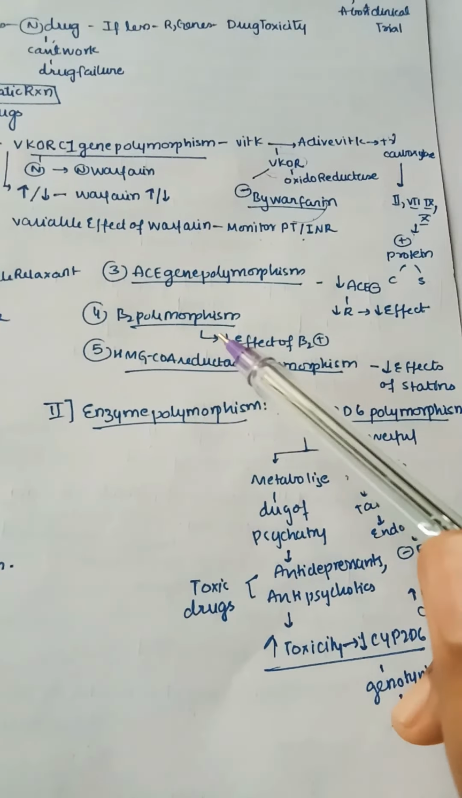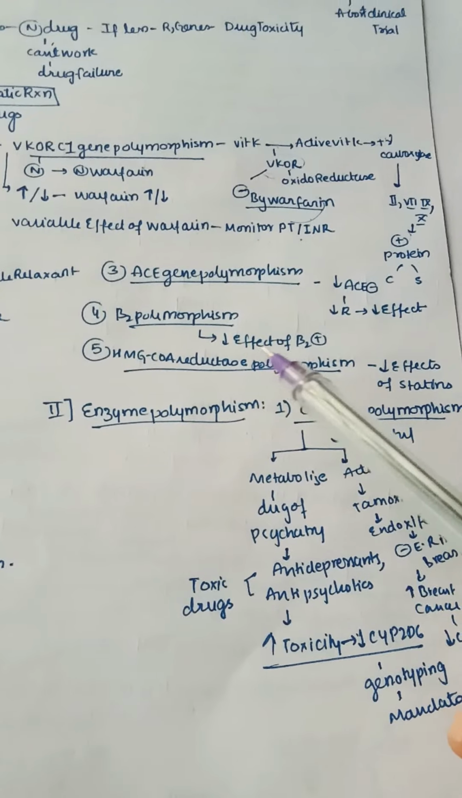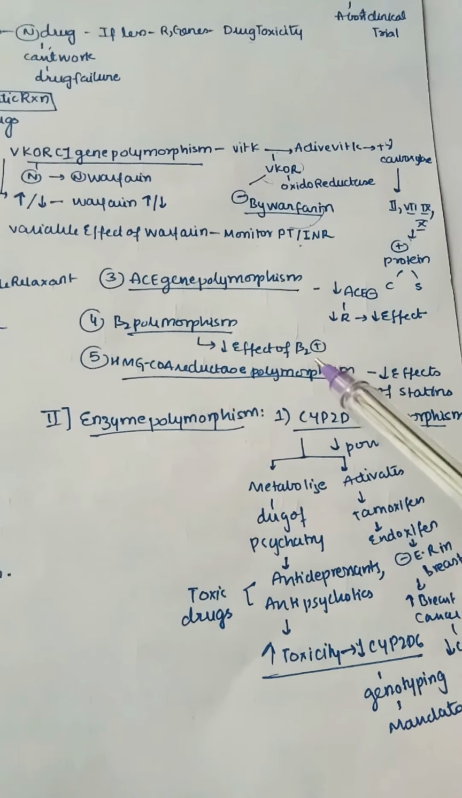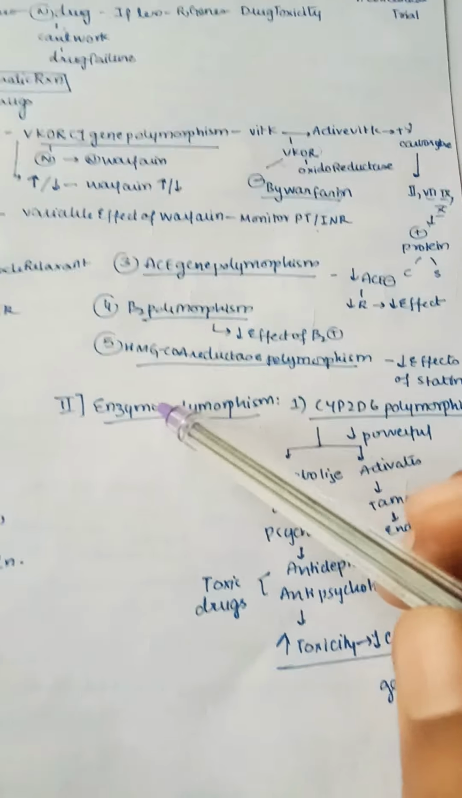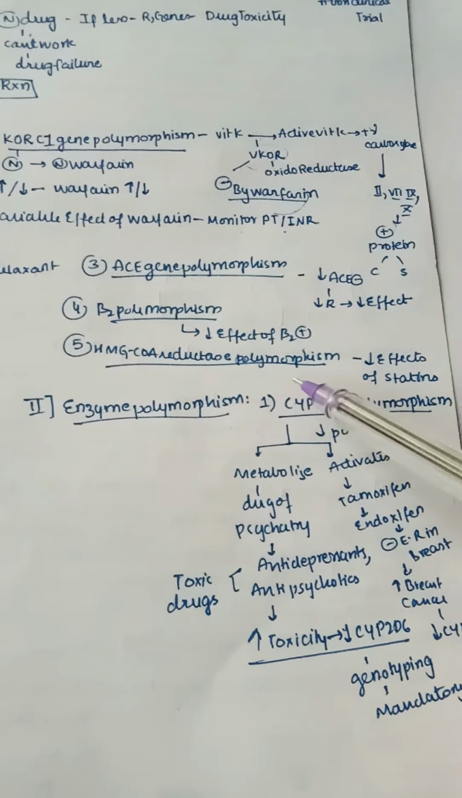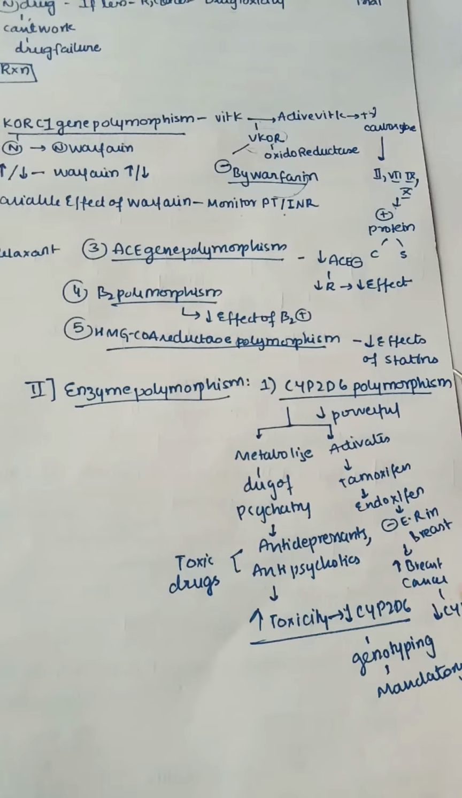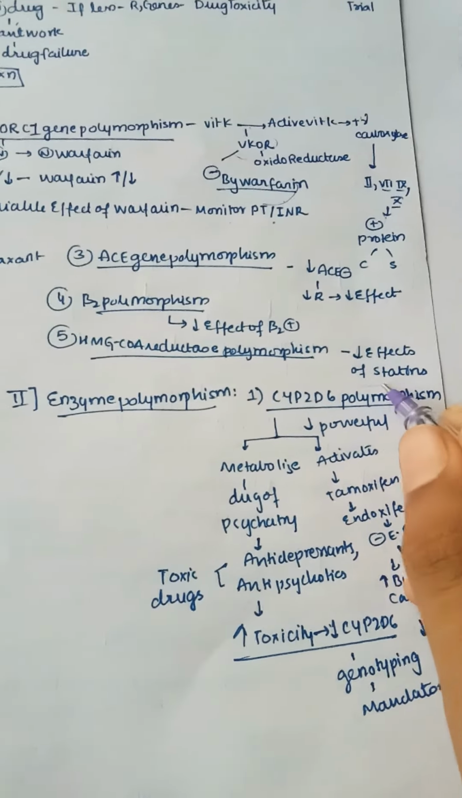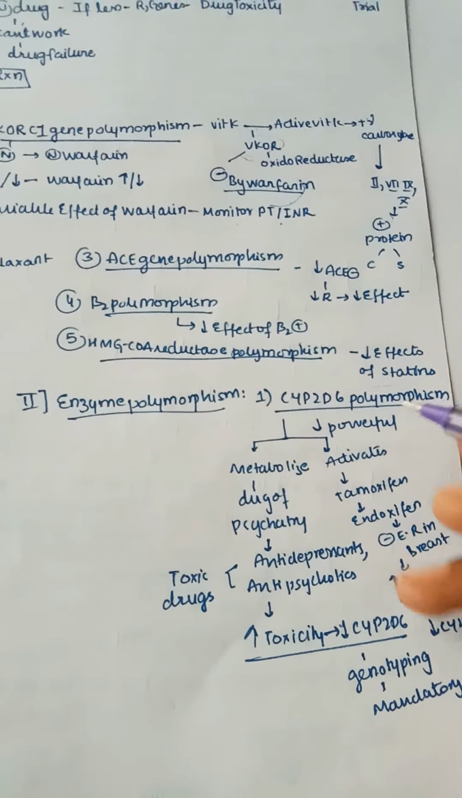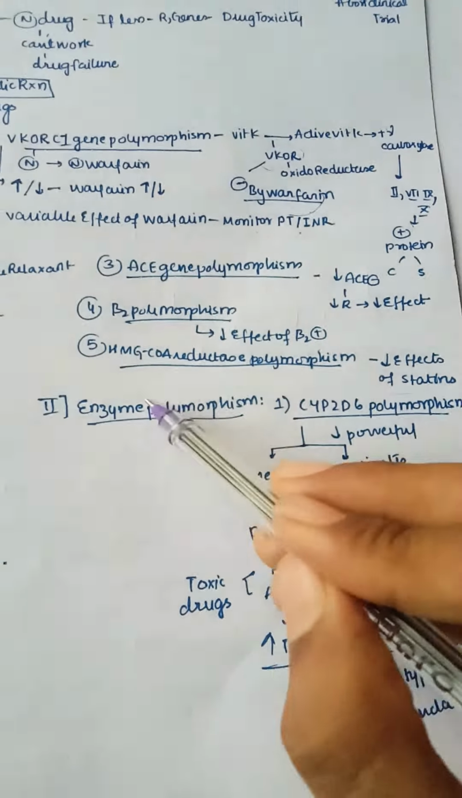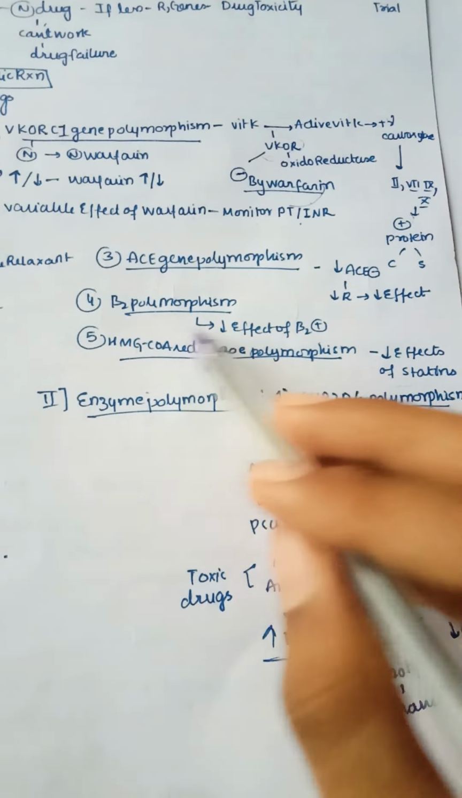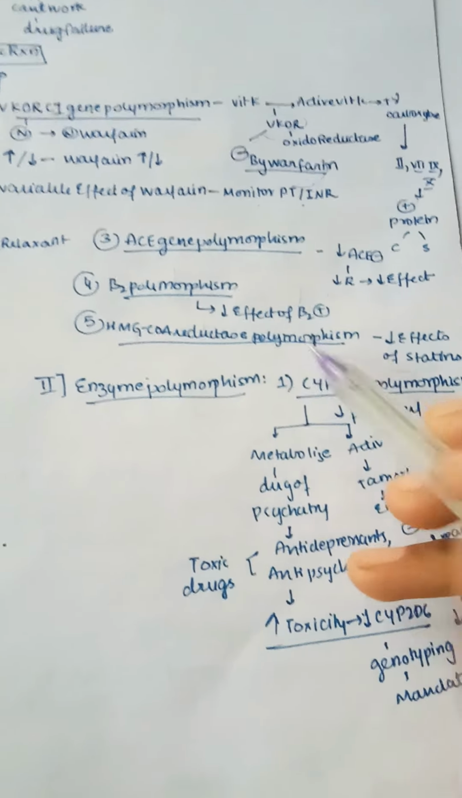Next, coming to beta 2 polymorphism. Here also there is a decreased effect of beta 2 receptors. And next let us see HMG CoA reductase polymorphism. Here also the effects are decreased, mainly the effects of statins, because statin only acts upon HMG CoA. And in beta 2 polymorphism there is a decreased effect of beta 2 receptors.